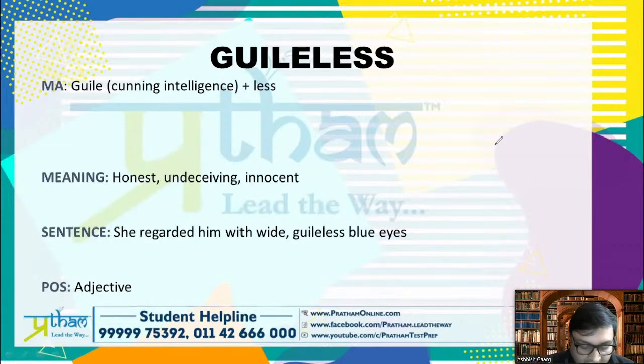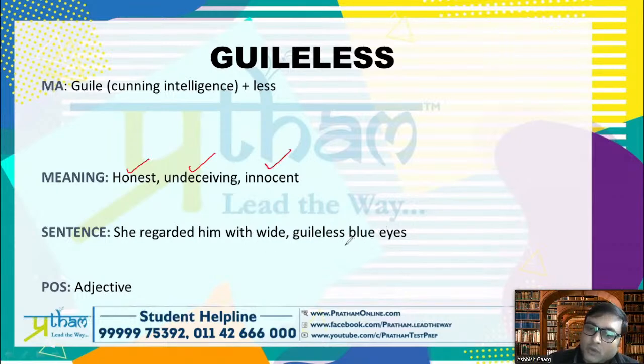बिल्कुल absolutely gullible जैसे बोला था आकांक्षा ने, तो the next word उसी से मिलता जुलता है, guileless. So guile is somebody who is cunning, so guileless is somebody who's honest, undeceiving, innocent. She regarded him with wide, guileless blue eyes.